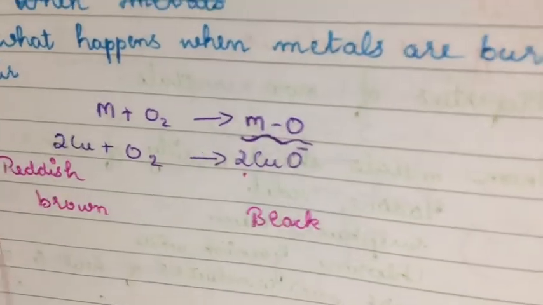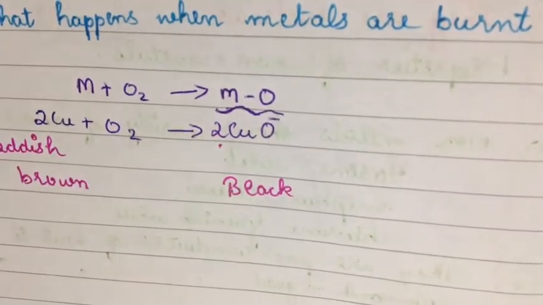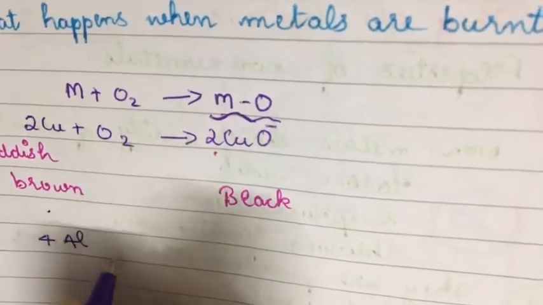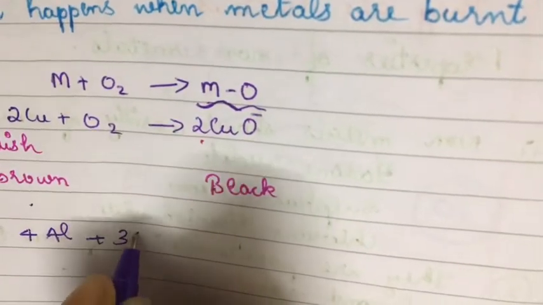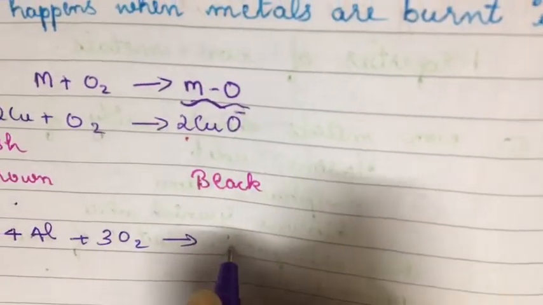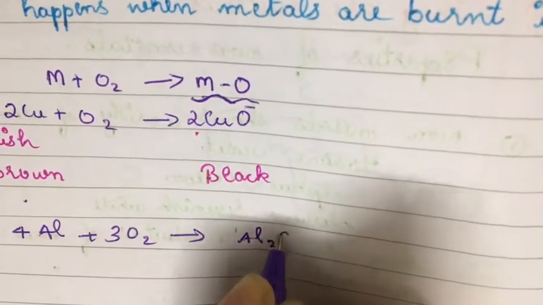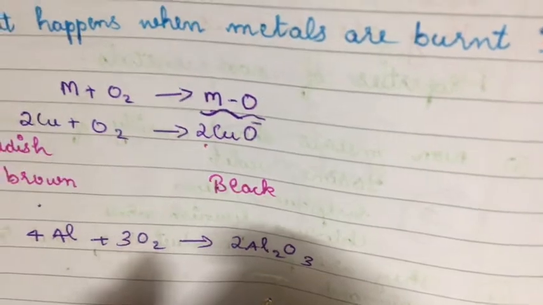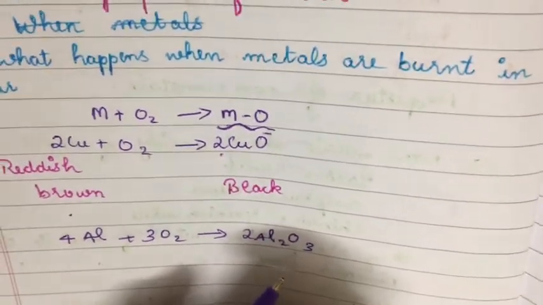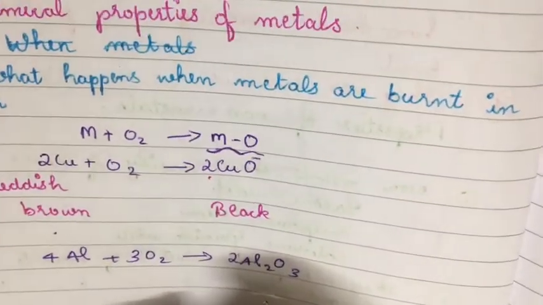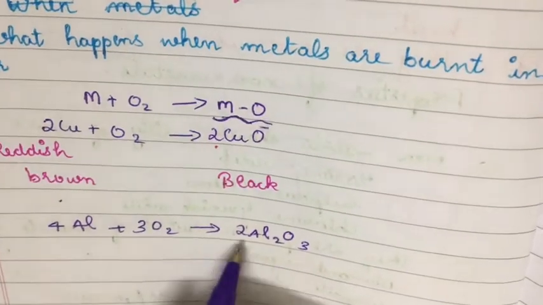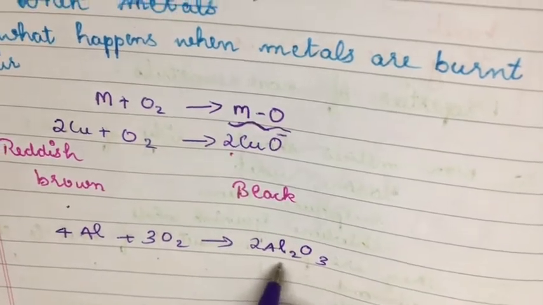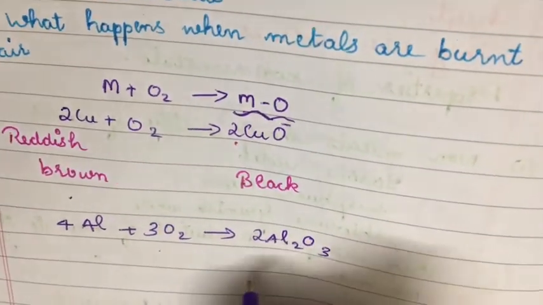So another example is 4Al. That is, when aluminum reacts with the oxygen, they will form aluminum oxide. I hope by now you are very thorough in balancing the equation. So now you can balance the equation by yourself. 2Al plus 3O2 will give 2Al2O3. That is, aluminum when reacting with the oxygen will give aluminum oxide. This is our aluminum oxide.